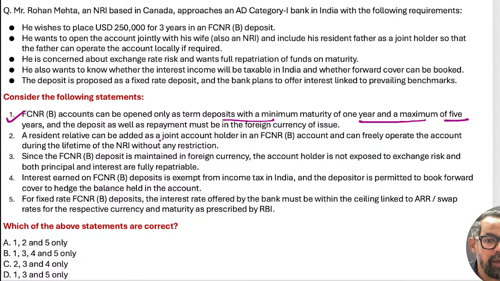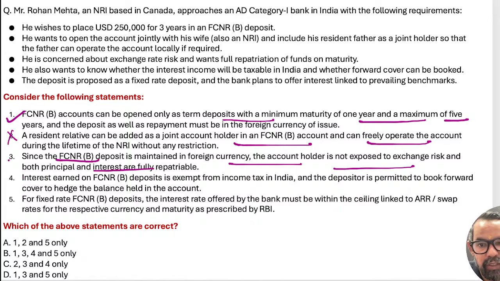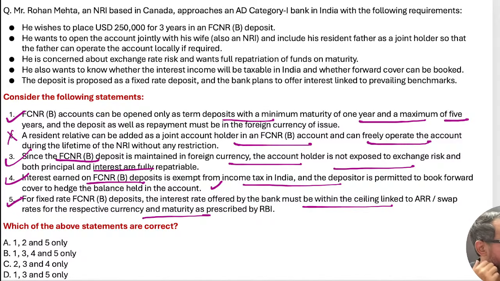Resident relative can be added as joint holder and freely operate. Wrong. The next one is FCNRB deposit maintained in foreign currency. Account holder is not exposed to exchange risk, and both principal and interest are fully repatriable. True. Interest on FCNRB deposit is exempted from income tax in India. Depositors can book a forward; they can use it to book for their existing position also. FCNRB deposit interest rate offered by the bank must be within the ceiling of ARR. This is also correct. This is within the ceiling.